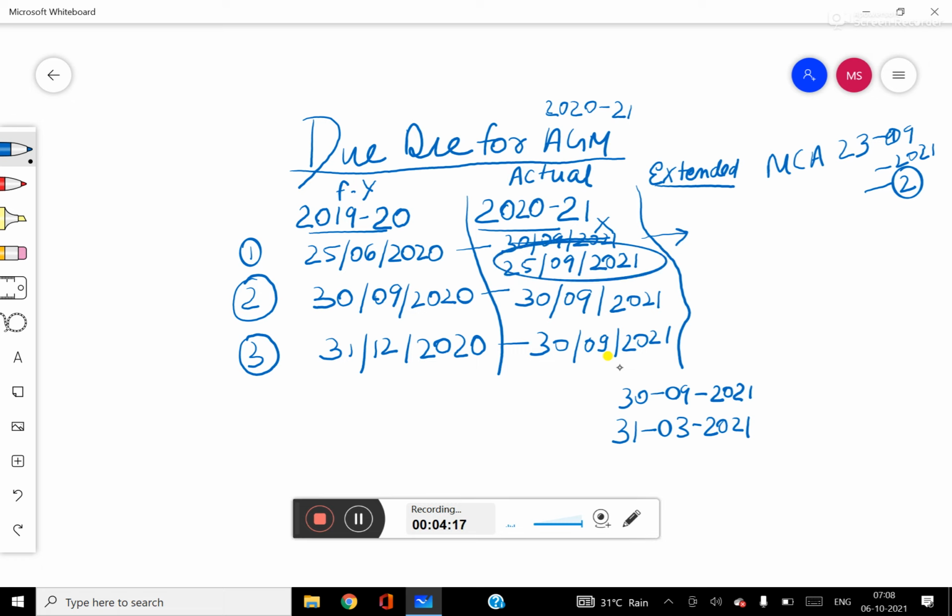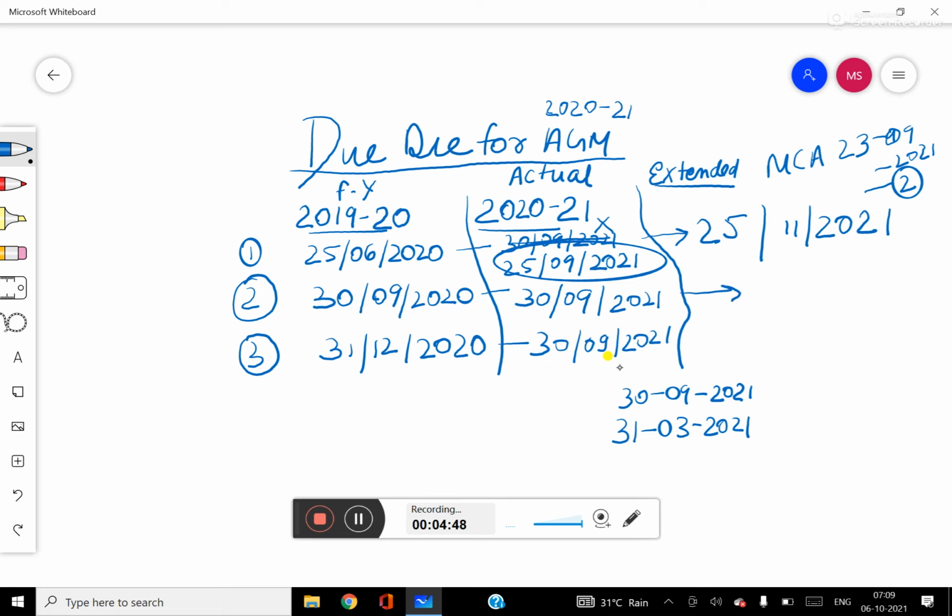The 2 months from 25th of September 2021 is 25th November 2021. So in the first case, your extended date will be 25th November 2021. On or before 25th November you can hold your AGM.